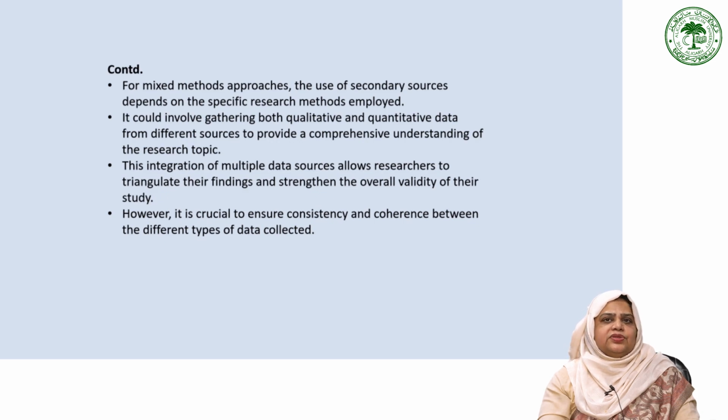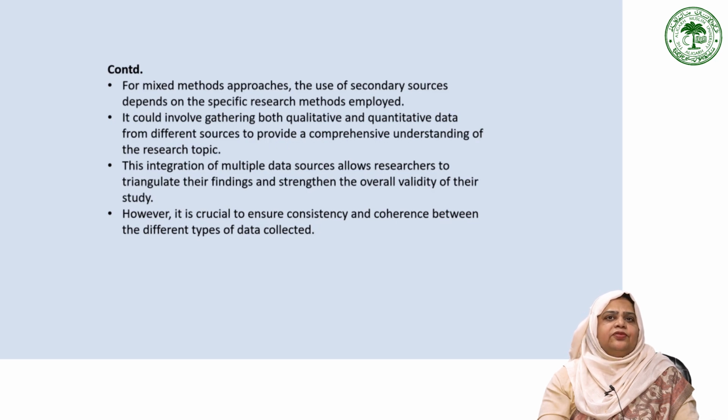When using secondary sources, it is essential to have a clear plan for locating and extracting the necessary information. This involves identifying reliable sources such as academic journals, books, or reputable websites and determining the most relevant sections or chapters to focus on.